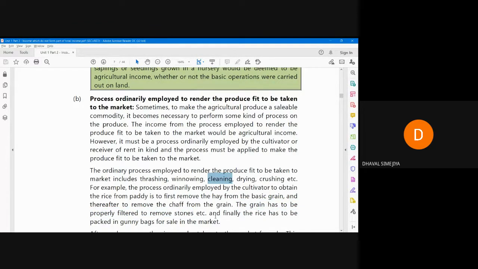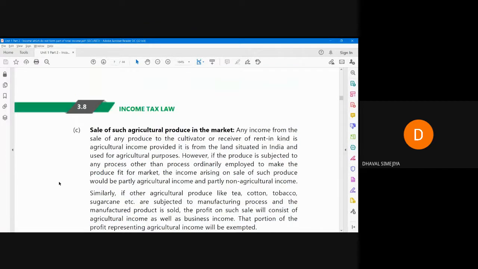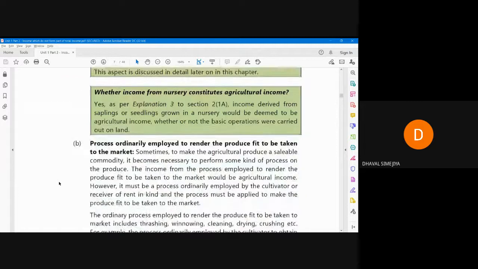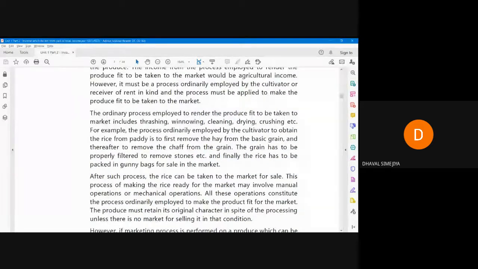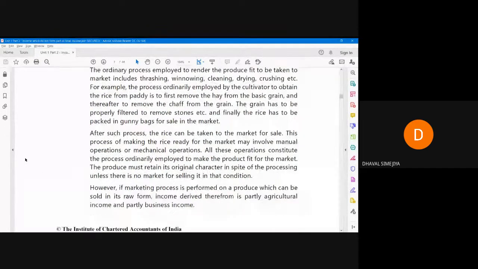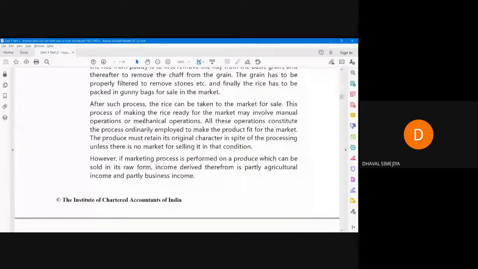Okay. And finally, the rice has to be packed in gunny bags for sale in the market. After such process, the rice can be taken to the market for sale. The process of making the rice ready for the market may involve manual operations and mechanical operations. So all these operations constitute the process ordinarily employed to make the produce fit for the market.